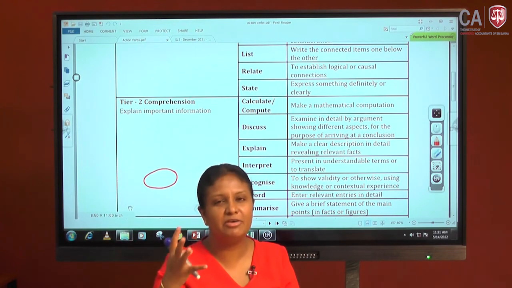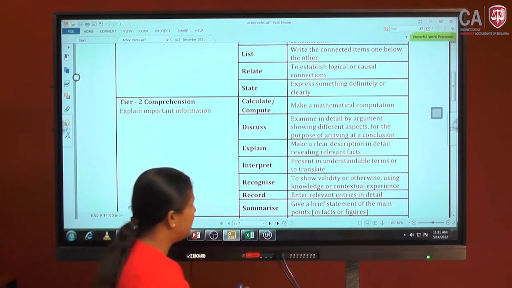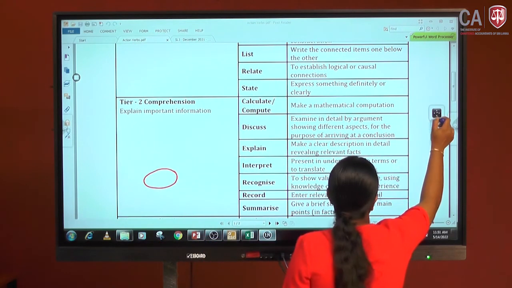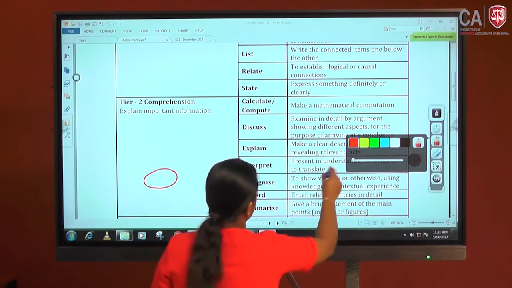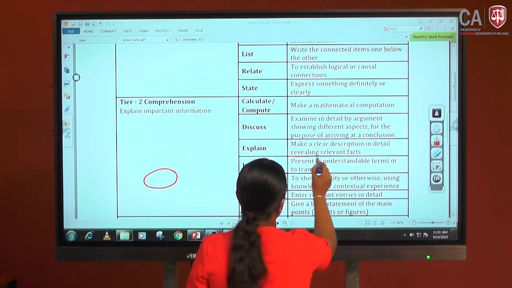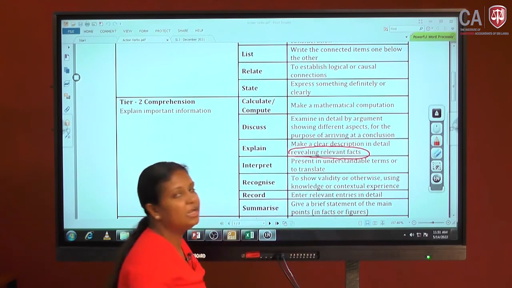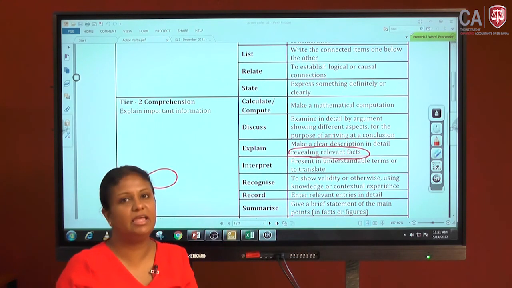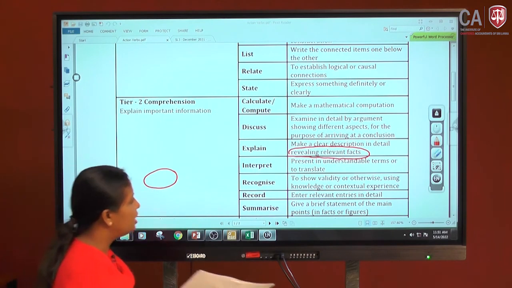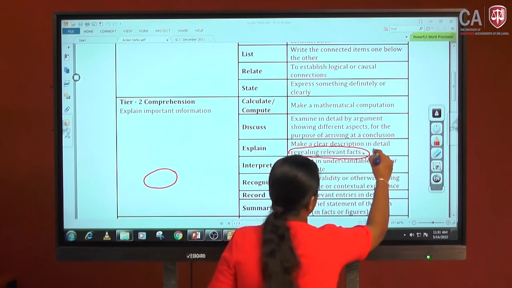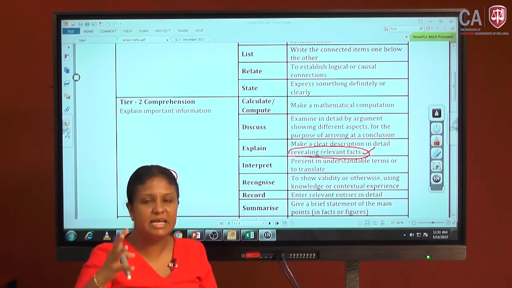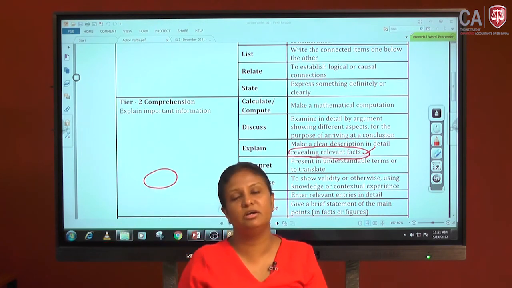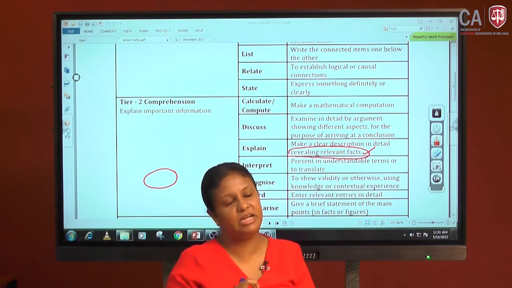Where do you need to take those relevant facts from? The relevant facts for your explanation should be taken from the provisions of the Value Added Tax Act. That's the key thing. For the scenario, you have to apply the provisions of the VAT in detail, by taking the application part of the information given in the scenario.